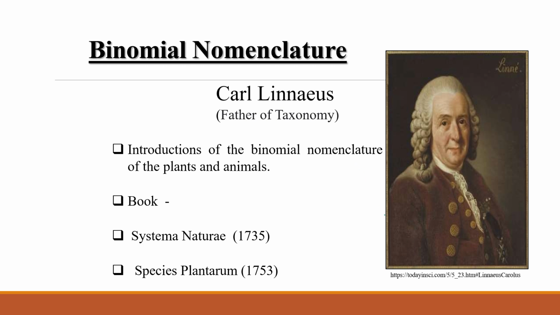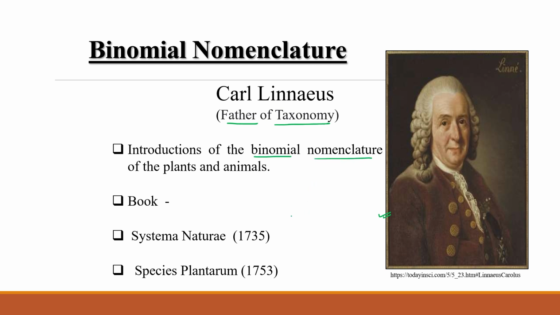Now, this is the picture of a very great scientist, popularly known as the father of taxonomy, Carl Linnaeus. He is the first person who introduced binomial nomenclature of plants and animals.